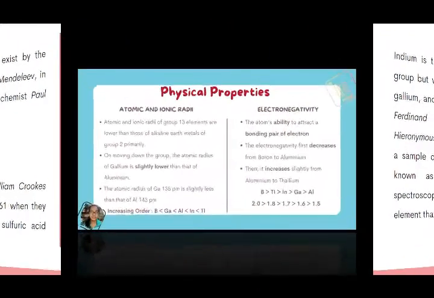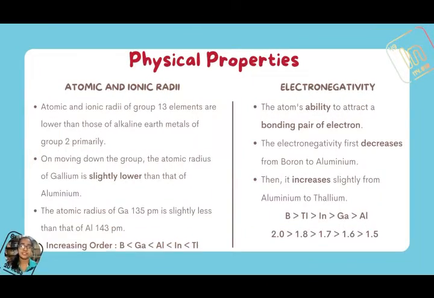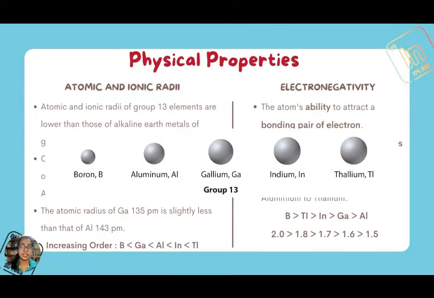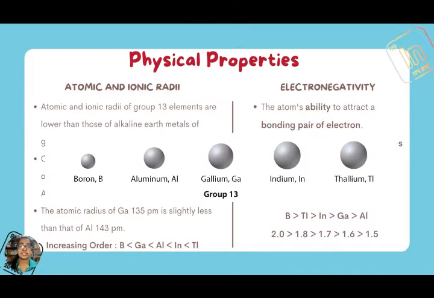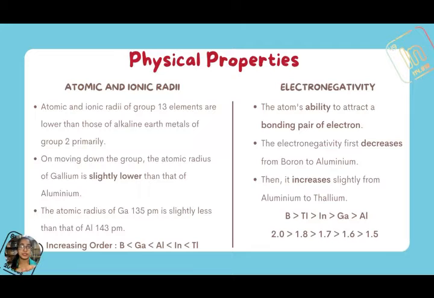Now I'm going to present about the physical properties of Group 13 elements. The first property is atomic and ionic radii. The size of an atom is defined as the distance between the nucleus and the outermost electron. It depends upon the number of shells and the screening effect of orbitals.